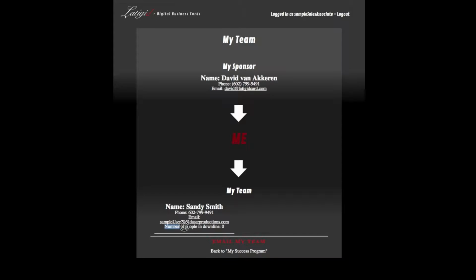Also, the number of people in their downline. First of all, the people that are listed here are in your direct team. So they're right underneath you. Those are the only people that are listed here, and the reason we do that is because after a while, if we listed your entire downline there, this becomes a very, very long list.